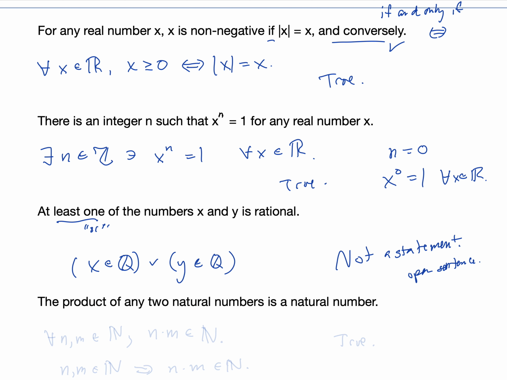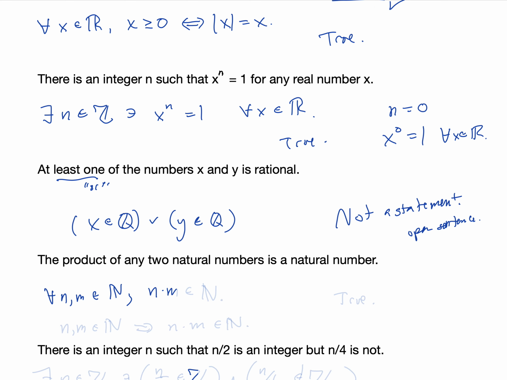The product of any two natural numbers is a natural number. For any n and m in the natural numbers, the product of them, n times m, is an element of the natural numbers. Yes, that is true. And let's see, any universally quantified statement can also be written as an if-then statement or an implies statement. So n, m, element of the natural numbers implies n times m is an element of the natural numbers. We could also write it in that form.